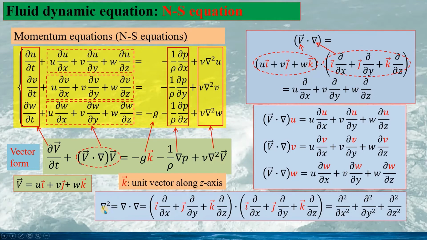And the Laplace expression is nabla squared, equal to nabla dot nabla. We have this expression dot multiplied with this expression, and we have the expression as this. These are the Laplace operator. So if we apply this to the velocity components u, v, w and put all this together, it would be the Laplace operator of the velocity vector.